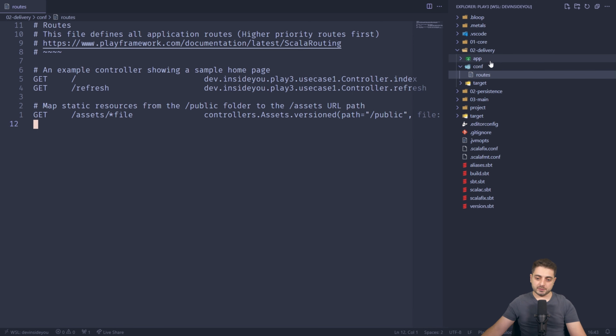Okay, so if you are not familiar with Play at all, it works as an SBT plugin, and so the SBT plugin is included for delivery and for the main.